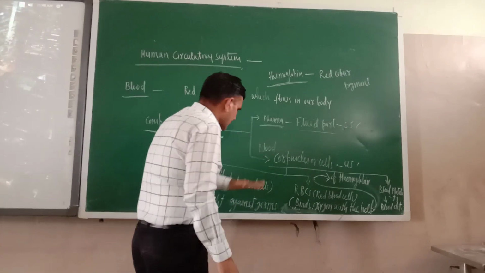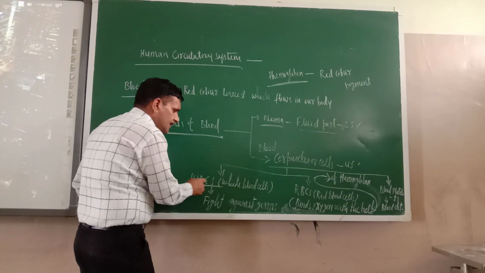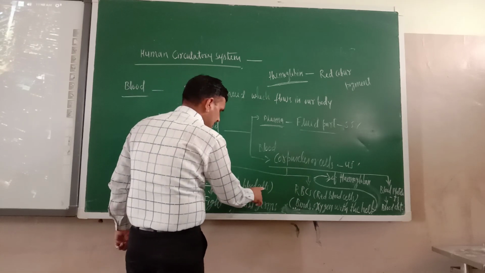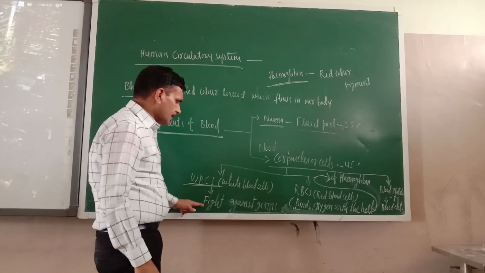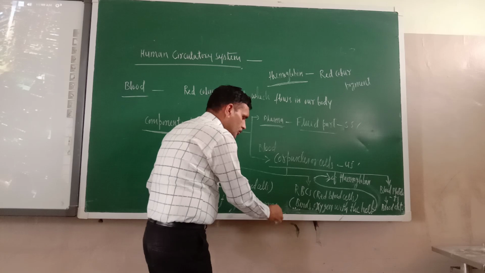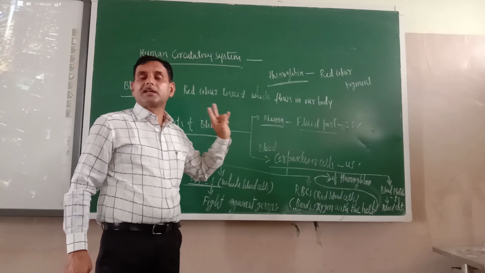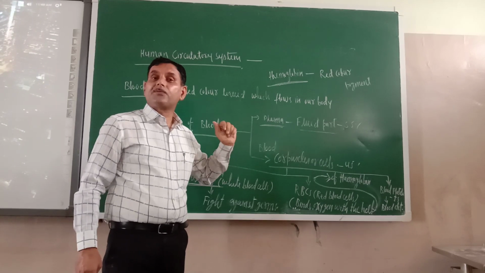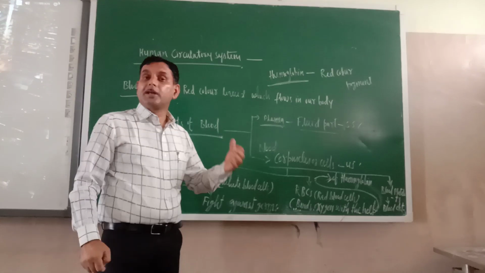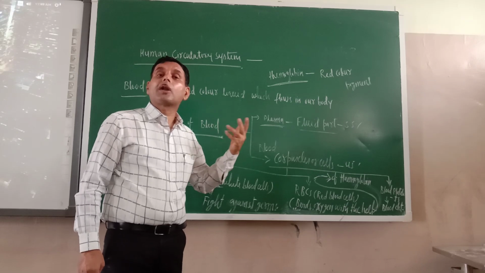So under blood corpuscles there are three cells. The number one is WBC. What is the full form of WBC? WBC, white blood cells. And what is their function? They fight against germs, virus, bacteria. If in your body WBC is not there, it means you will fall sick frequently. So they are the bodyguard of human body. They prevent us from the virus, bacteria and other foreign bodies.